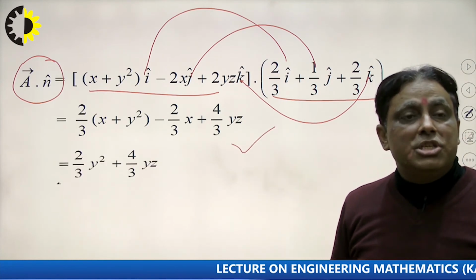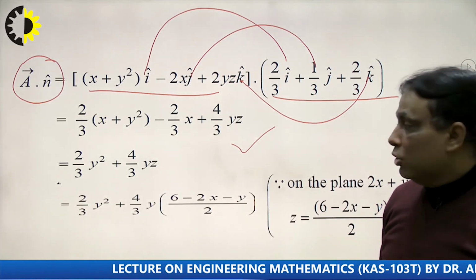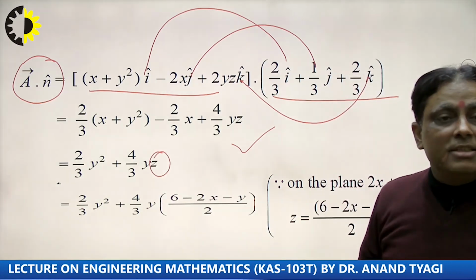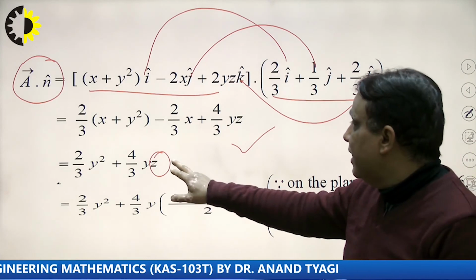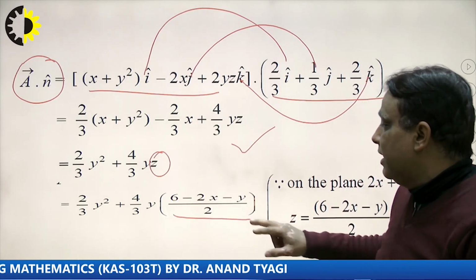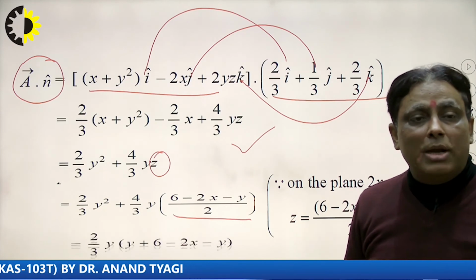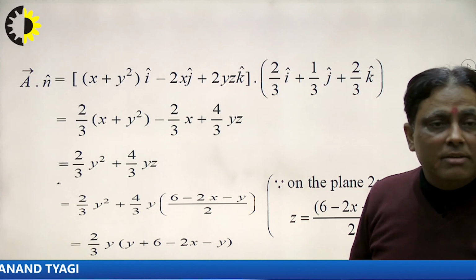Suppose I want to integrate it with respect to the plane, so there is a new thing, z, right? So we take z with the help of the given surface. So I calculate the value of z here with the given surface and put it here, and all terms convert into the xy plane. So how to calculate? Now the question is, how to take the limit? We see that very carefully.